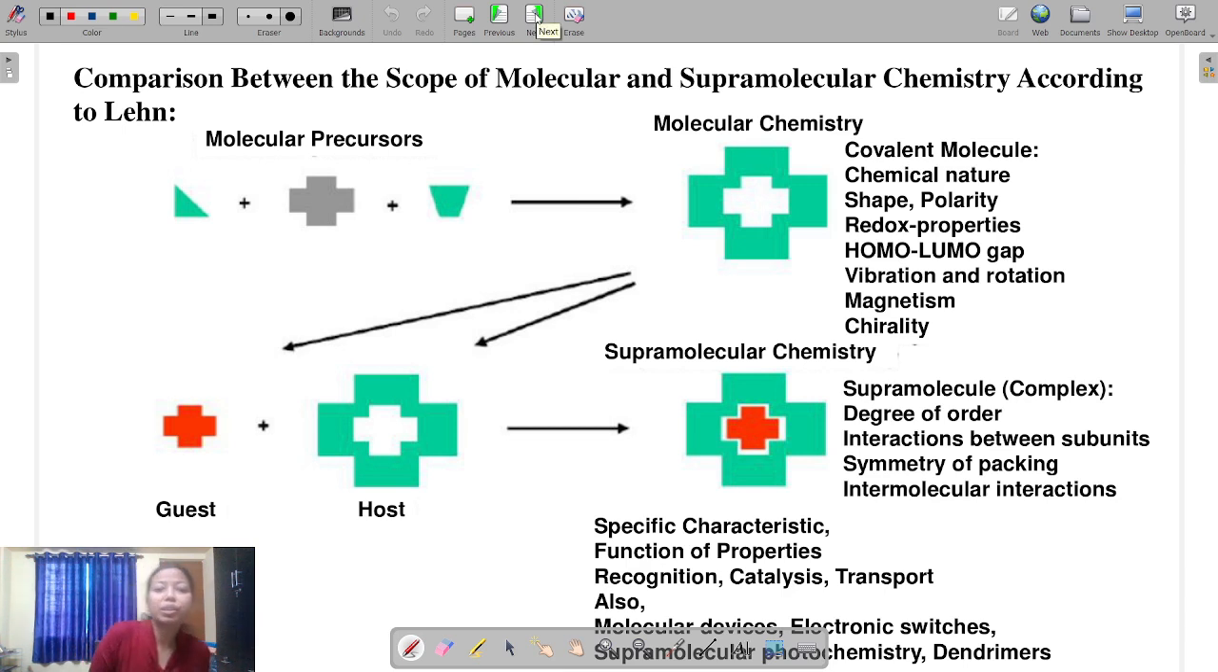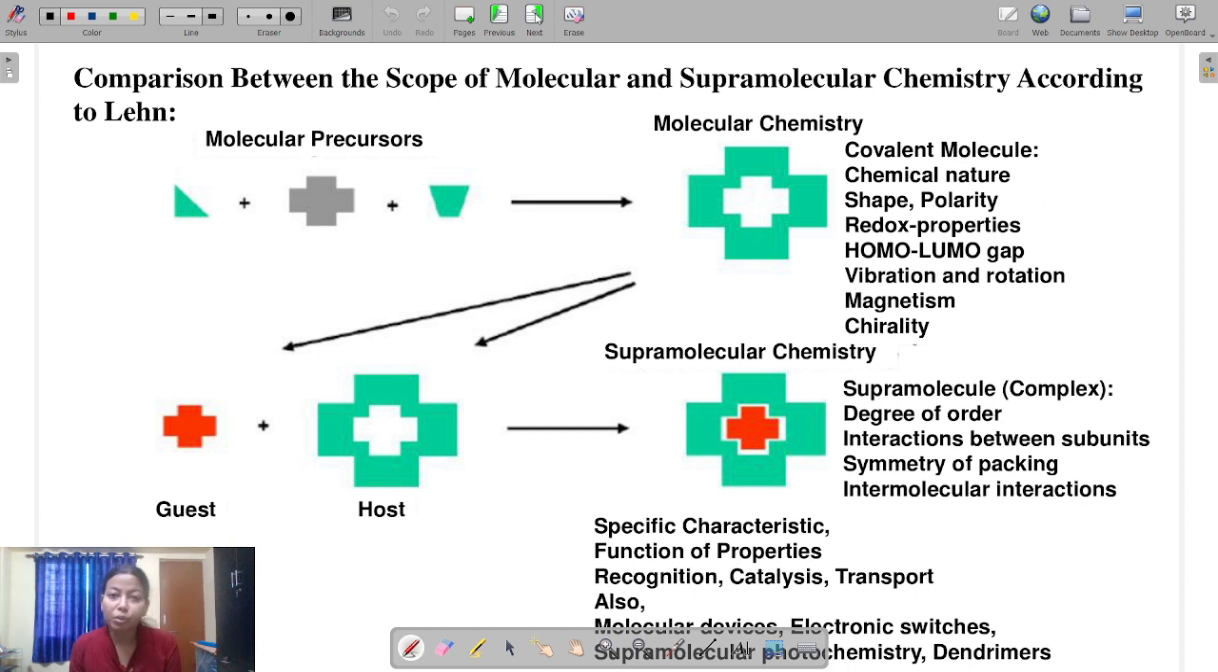Next, what is the difference between molecular chemistry and supramolecular chemistry? In molecular chemistry, as I already said, covalent bonds form when two or three different molecules react together to generate a new molecule. So if you generate a new molecule, then we have to purify it, then we have to analyze it: its chemical structure, its HOMO-LUMO gap, its redox property, its shape, its X-ray crystallographic structure, etc.